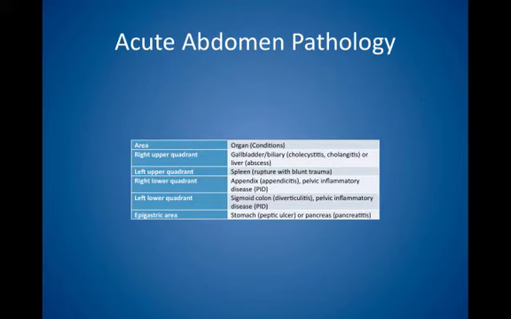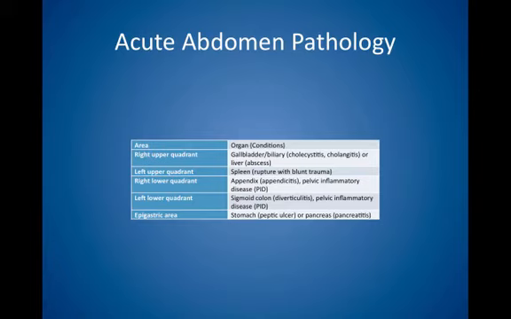Acute abdomen pathology localization by physical examination. In the right upper quadrant, think of gallbladder and biliary causes such as cholecystitis and cholangitis, or liver causes such as abscess. In the left upper quadrant, think of the spleen, such as rupture with blunt trauma.